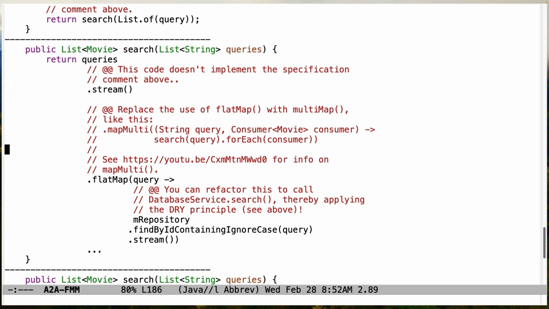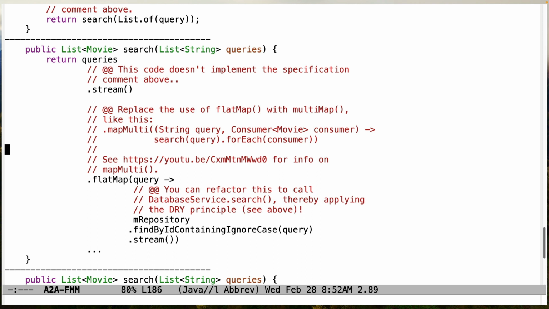And so what we do here is we call back to search. Now remember, this is the search that we defined above. So here is our don't repeat yourself principle being applied. So we call search on the query, which will go query the database, give back a list of things that match that query. And then for each element in that list, we hand it off to the consumer, which will put it into the stream that's being created. So that's a much cleaner and more efficient way of doing things.